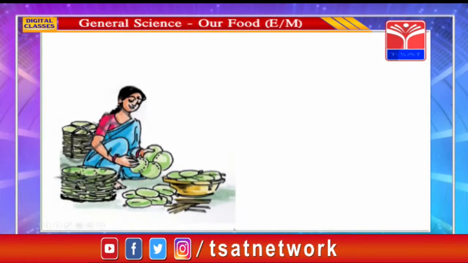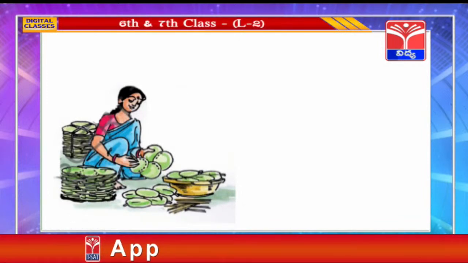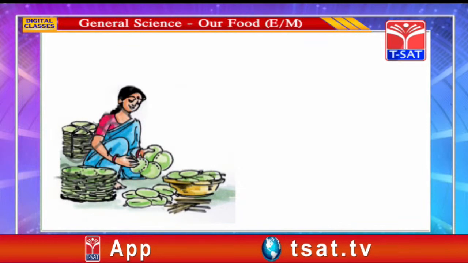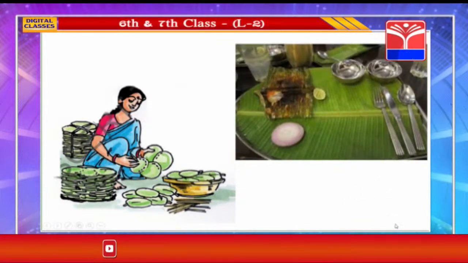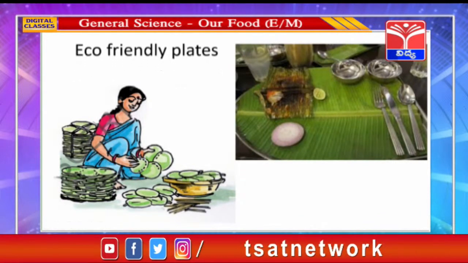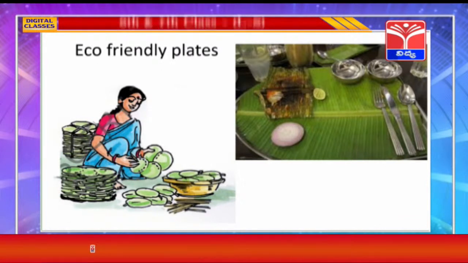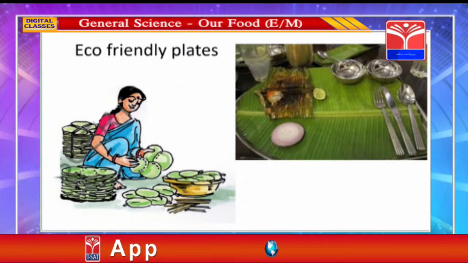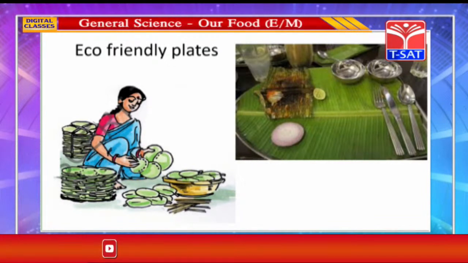You know children, in previous days they used to make plates with tiya or moduga leaves, and also from banyan tree leaves, and also this is the plantain leaf, that is banana leaf. So these are eco-friendly plates, isn't it? When we throw them away after eating food in them, they decompose into the soil. Unlike plastic glasses or plates, which won't decompose and are very harmful to the environment.